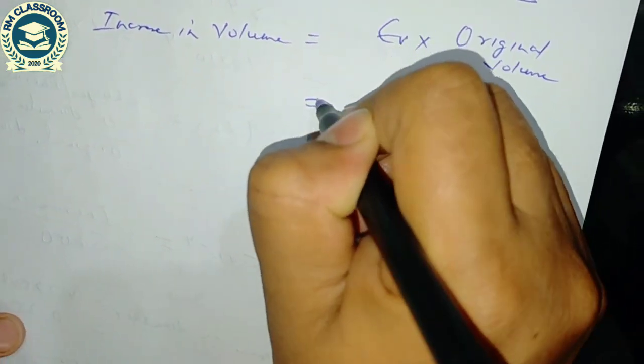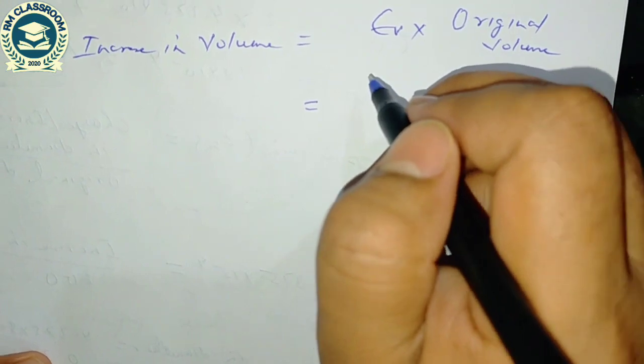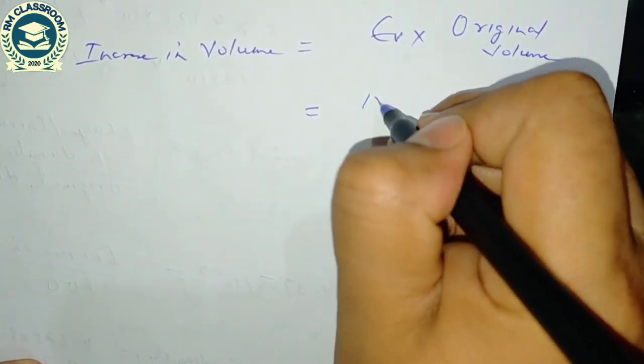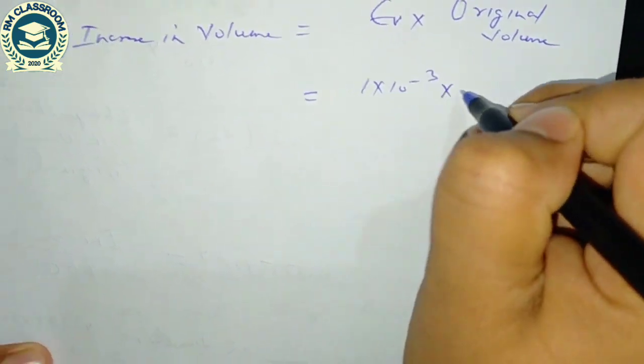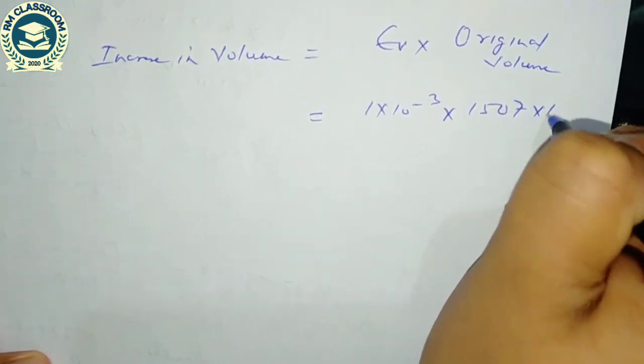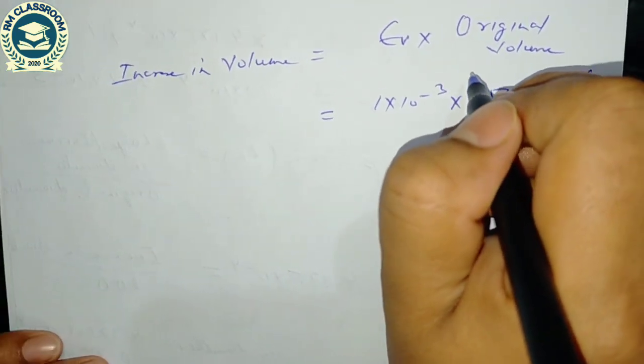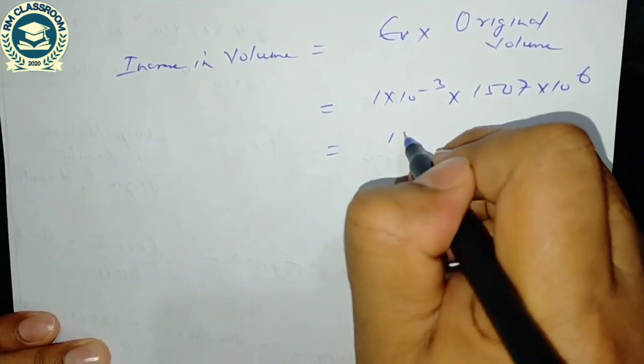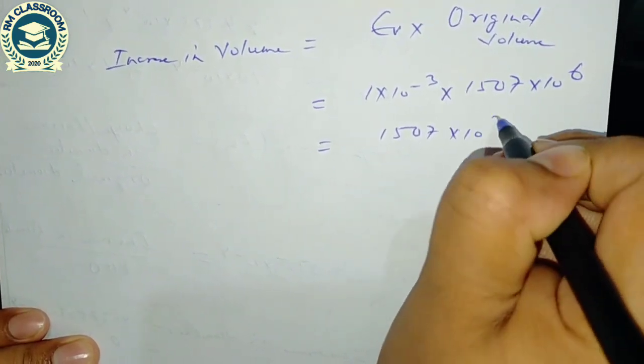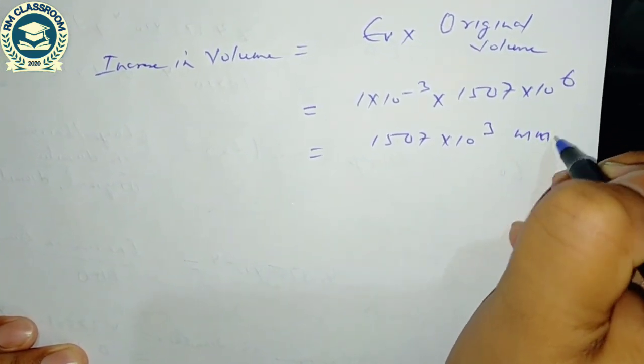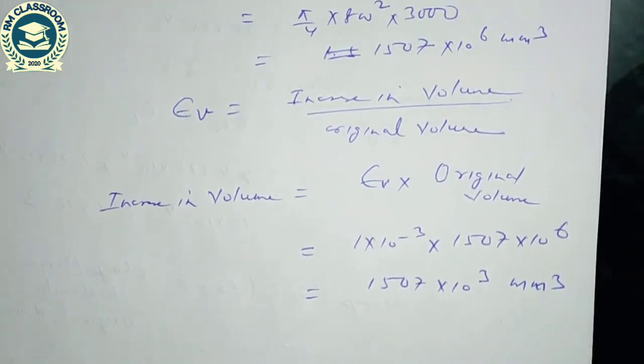Volumetric strain we have already computed, 1 into 10 to the power minus 3, into original volume 1.1507 into 10 to the power 6. So it is coming 1507 into 10 to the power 3 mm cube. So here we have computed all the three parameters.